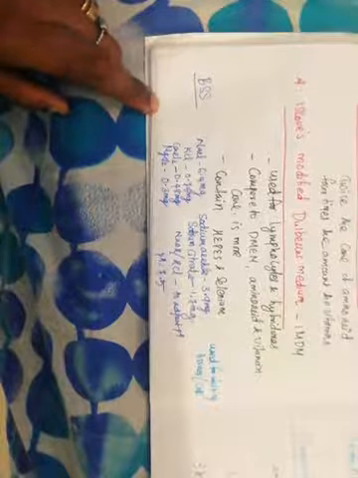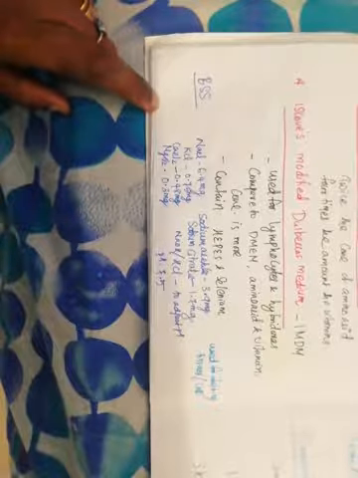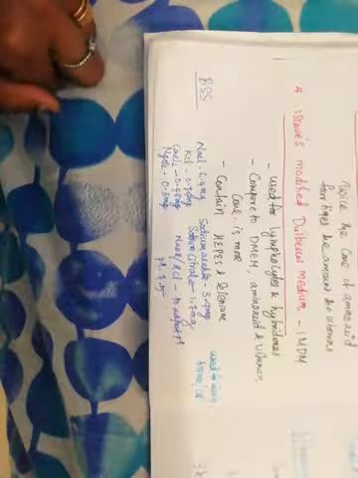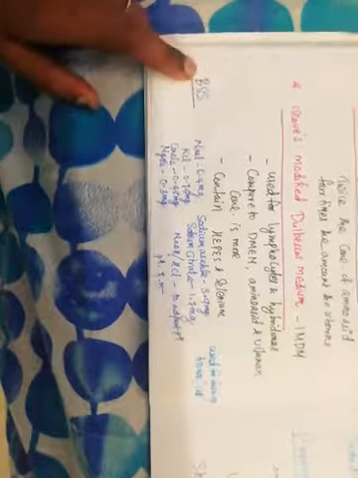The pH of the media is 7.5. This is used for washing the tissues and cells, and also for a very short time period. If you want to maintain the cells in the incubator in the culture condition for a very short time period, you can use this balanced salt solution.